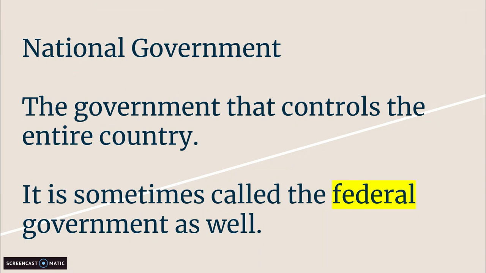An easy way to remember this is if you look at national government at the top of the screen, I'm circling it right now. You see how the first six letters spell out nation? So a national government is the government that controls the entire nation or country.